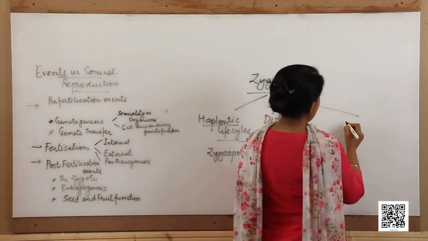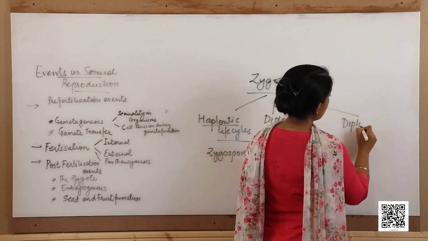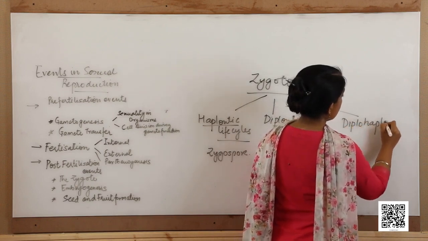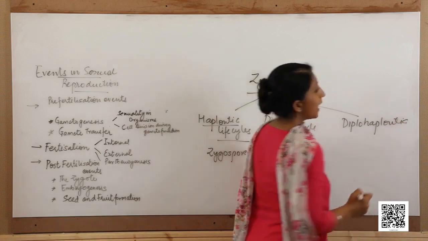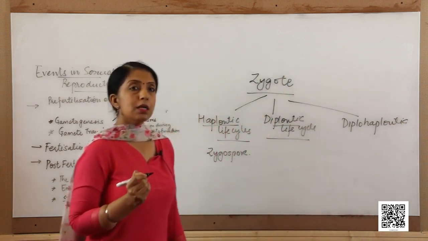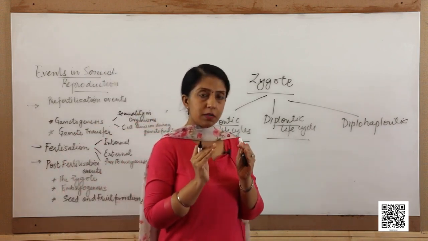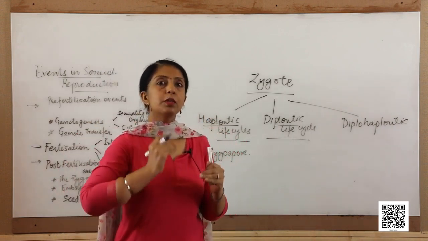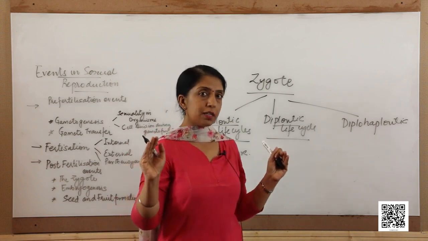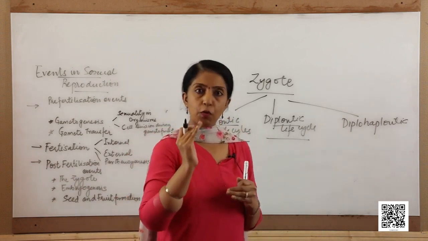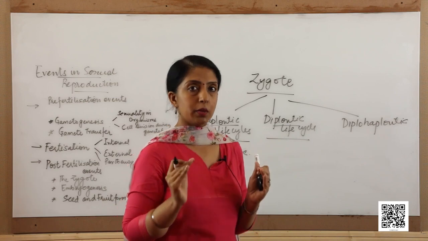The third type of life cycle is the diplohaplontic life cycle. In the diplohaplontic life cycle, the zygote, once formed, does not undergo any resting phase. It germinates to form a sporophyte, or a diploid individual.